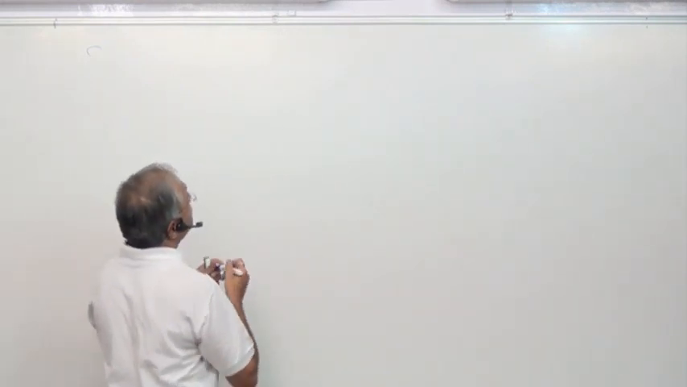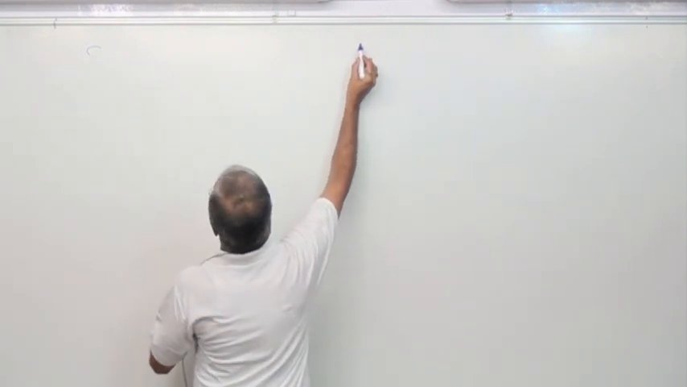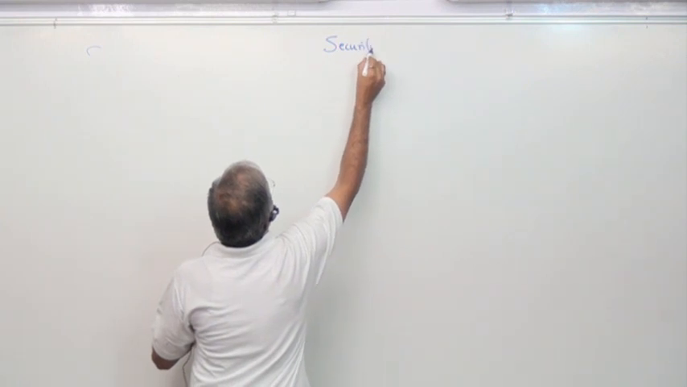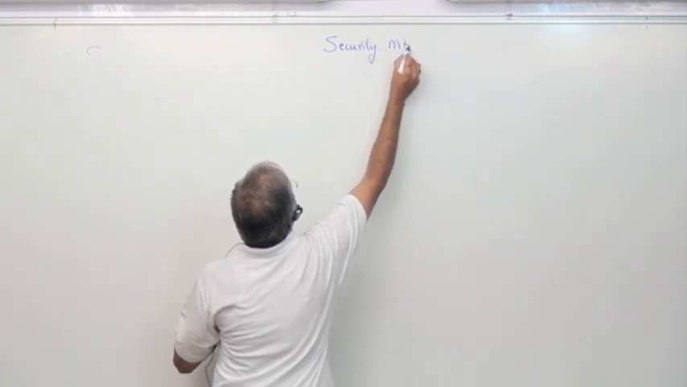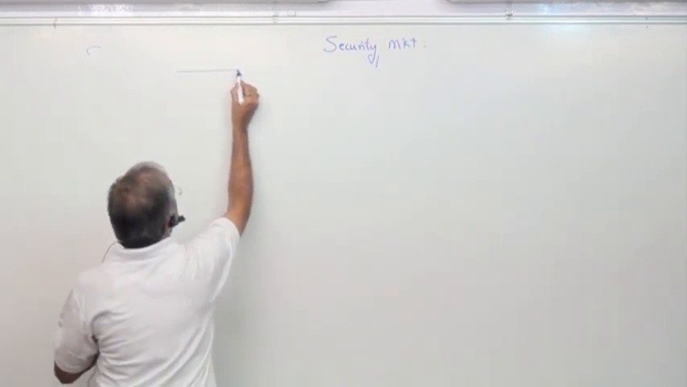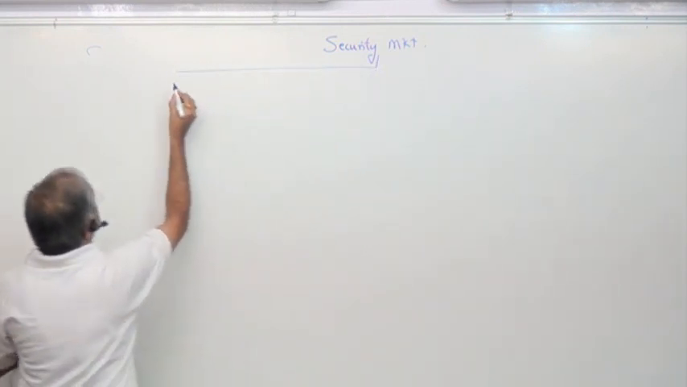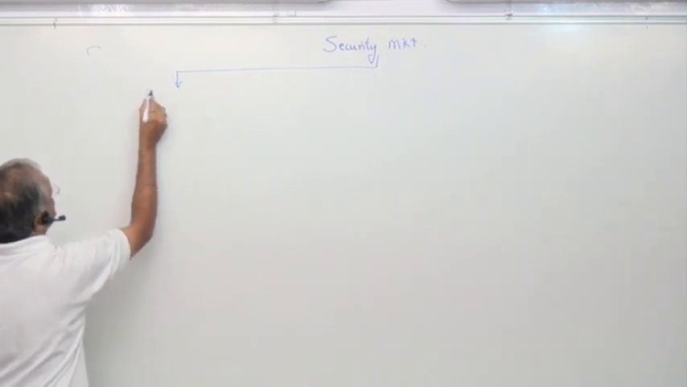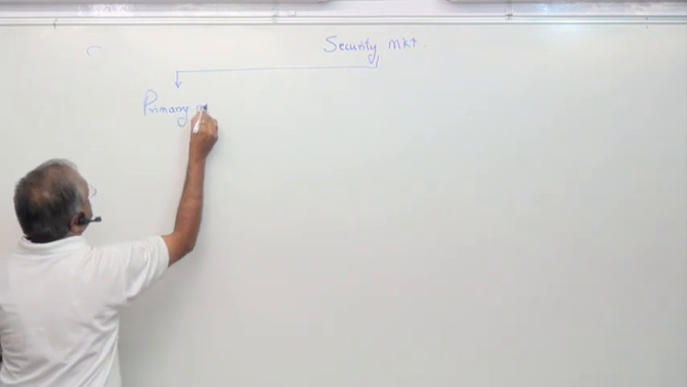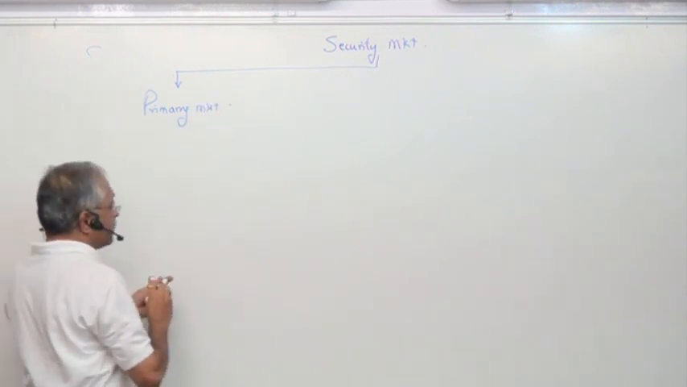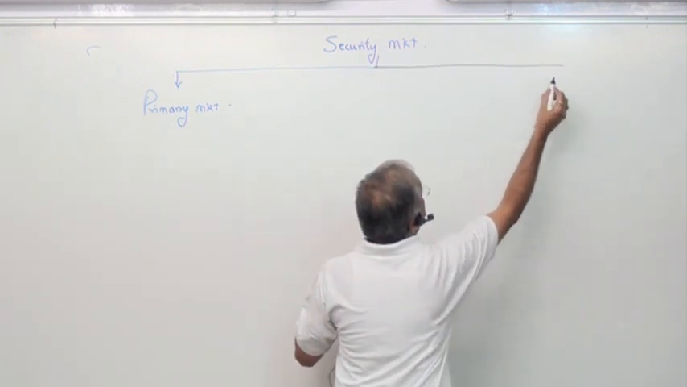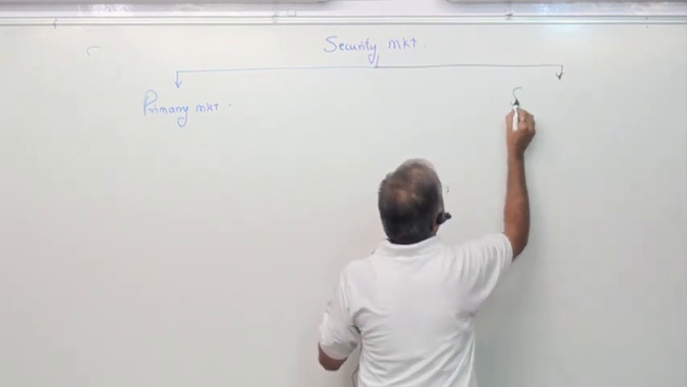Okay, we split it as usual. This is the security market. We divide it into two parts. This is the primary market. Here we understand the secondary market.